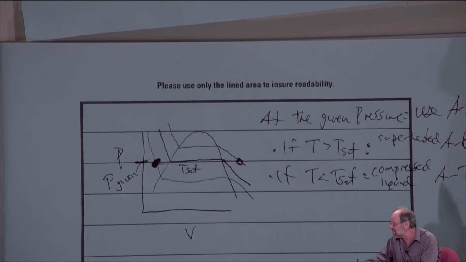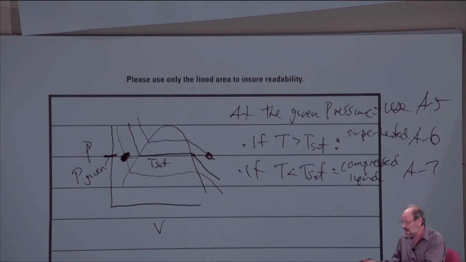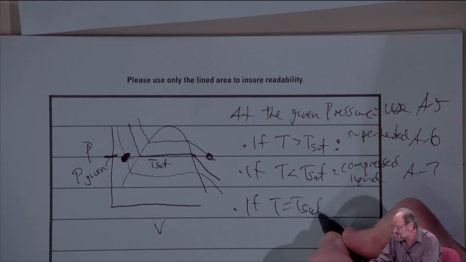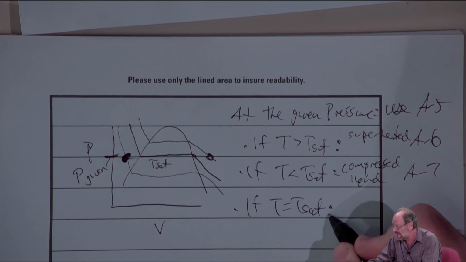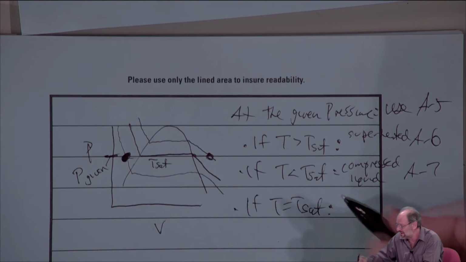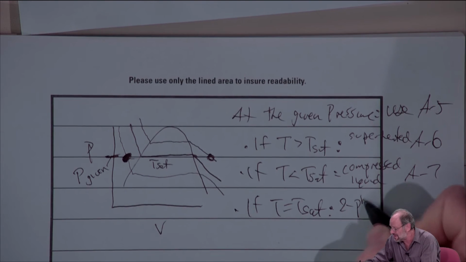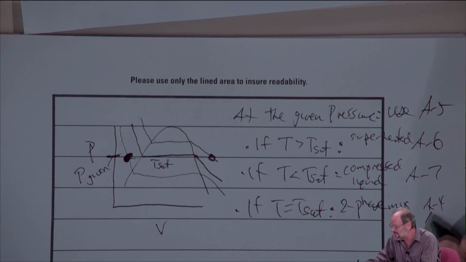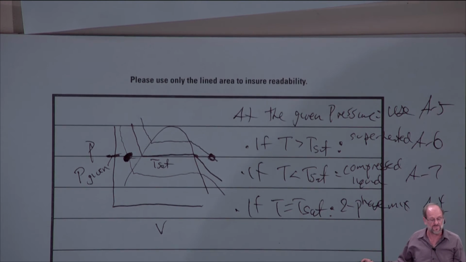And again, we have to use the data from table A7. And lastly, if the temperature happens to equal the saturation temperature at the given pressure, clearly it's a two-phase mix. And we'd use data from A4 or A5, whichever is appropriate.